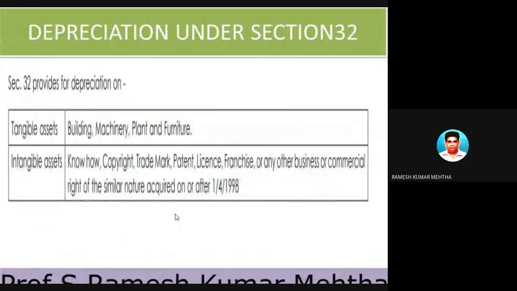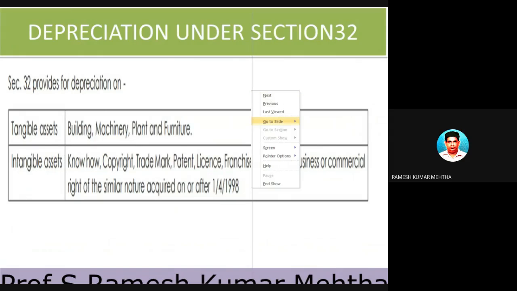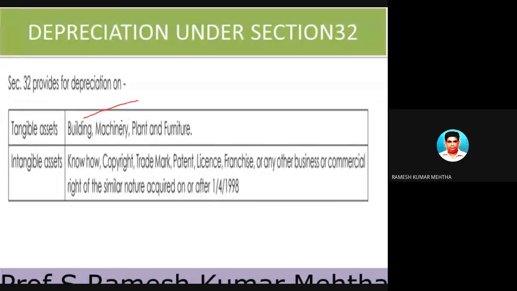Depreciation under section 32: all the assets have been divided into two categories. One is tangible assets, and tangible assets are those assets which can be seen and touched, for example, building, machinery, plant, furniture. Intangible assets are those assets which can't be seen. We can only assume them.